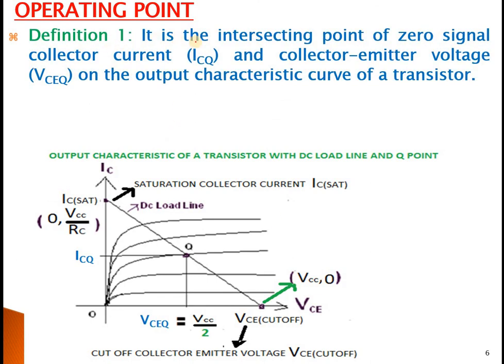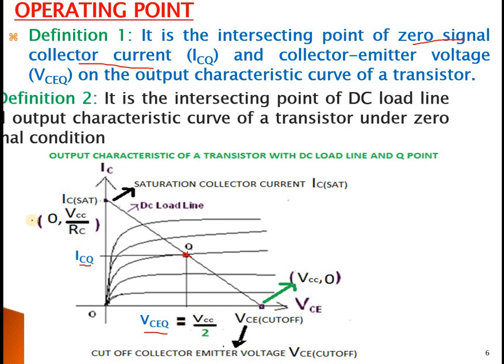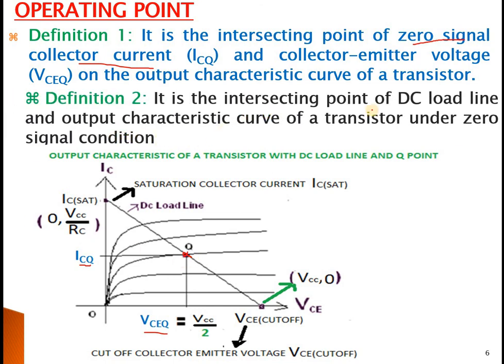First definition: it is the intersecting point of zero signal collector current, that is ICQ, and collector-emitter voltage, that is VCEQ. If I take these two, wherever they intersect, that will be the Q point. Or else I can define it as the intersecting point of the DC load line and the output characteristic curve.